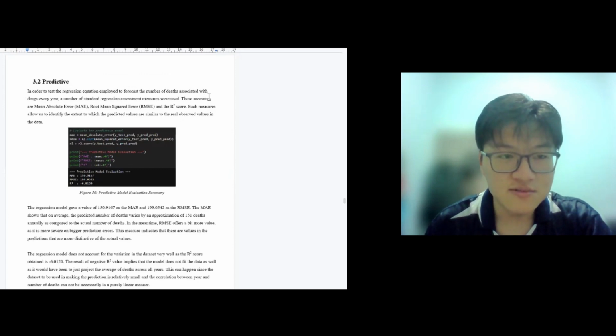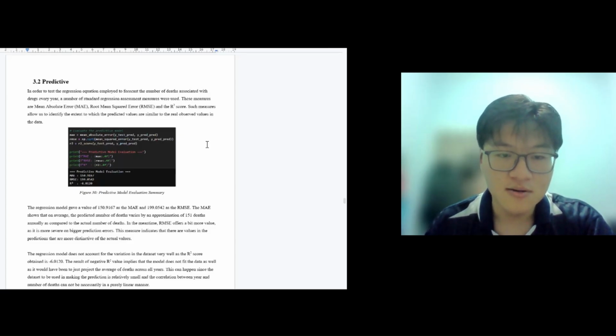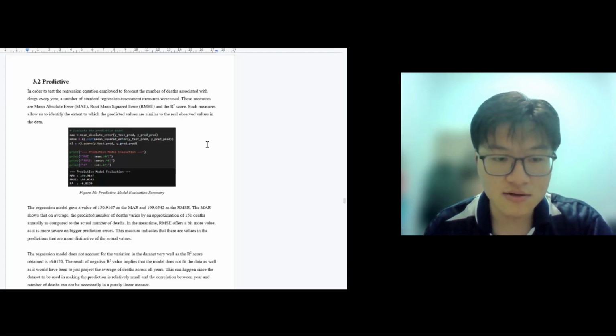Coming to the evaluation part of the predictive model, we use several regression evaluation metrics, including mean absolute error, root mean square error, and the R-square score. So the results show that the model achieved a mean absolute error of about 150, which means that on average, the predicted death count differs from the actual value by about 150 deaths per year. And the root mean square error was around 199, indicating that some prediction errors are slightly larger.